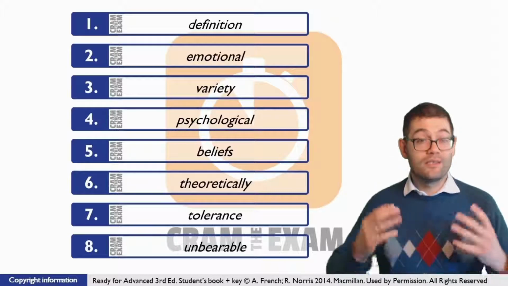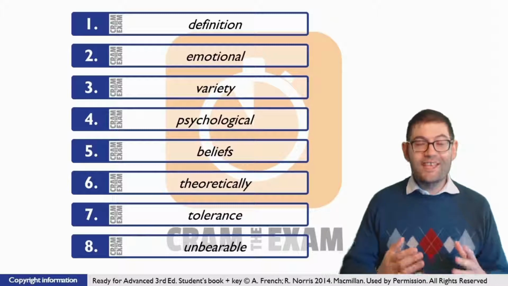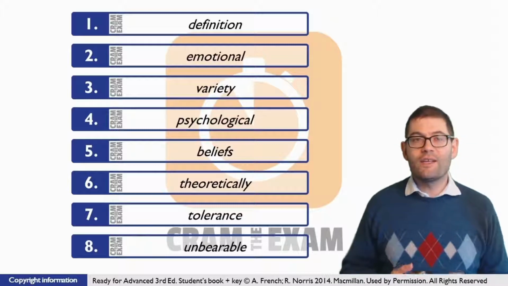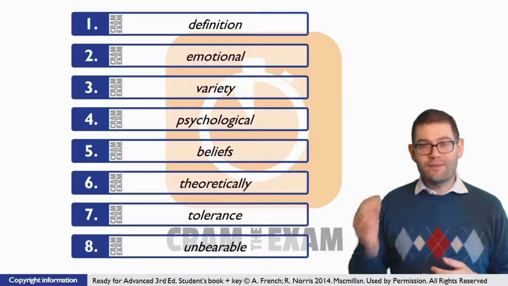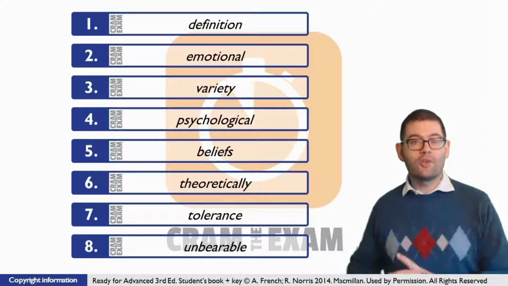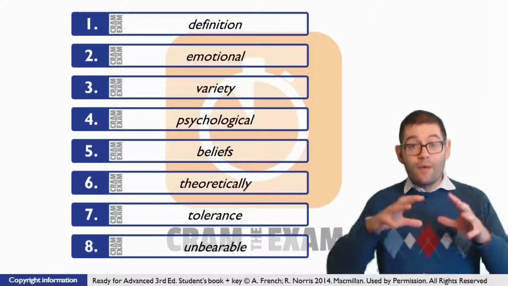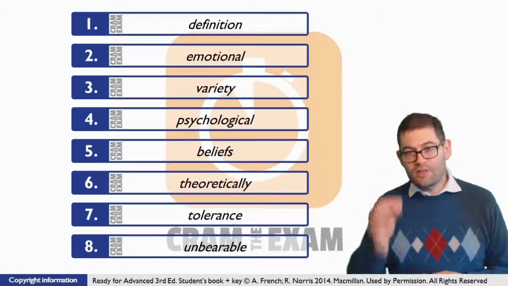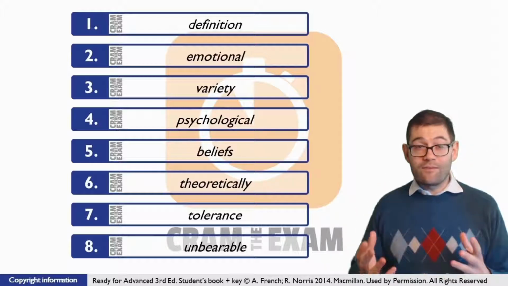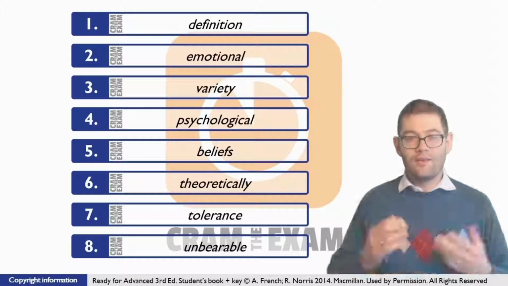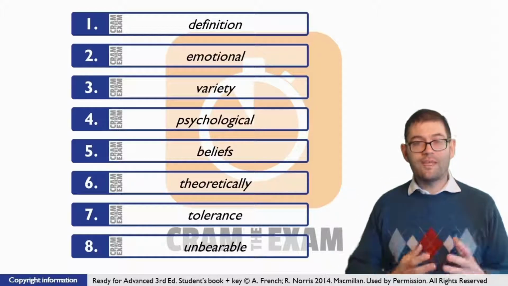What's the adjective? Psychological. For question 5, it's the same as question 4, it's just the other way round really. We've got a possessive pronoun, our, we've got our adjective this time, but we don't have the noun to which the adjective modifies and to which the possessive pronoun relates. So here we've got to fill in the noun. We've got to look at the context though, because the context tells us that this is going to be a plural noun, beliefs.